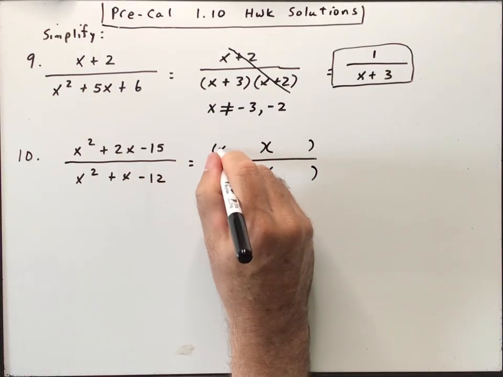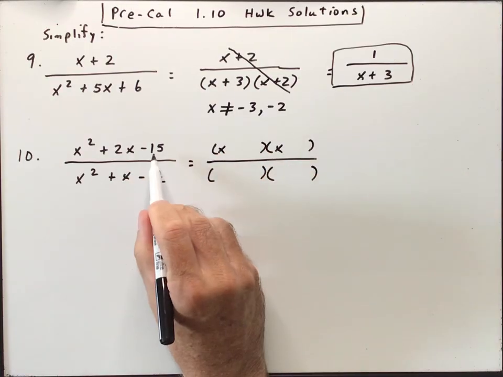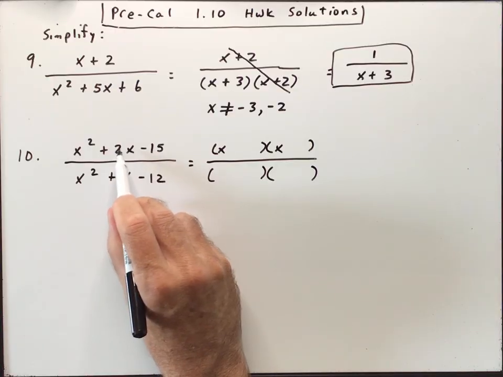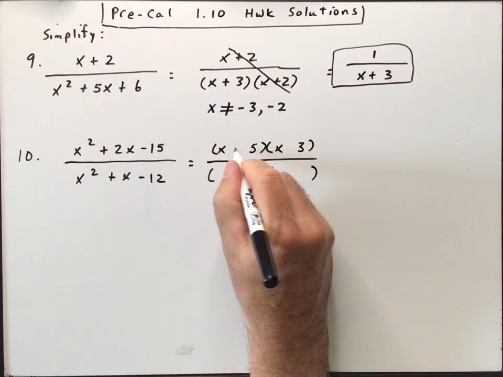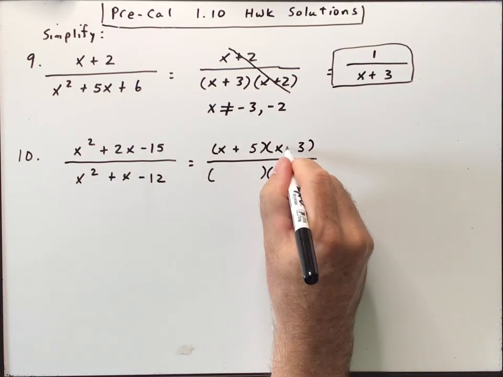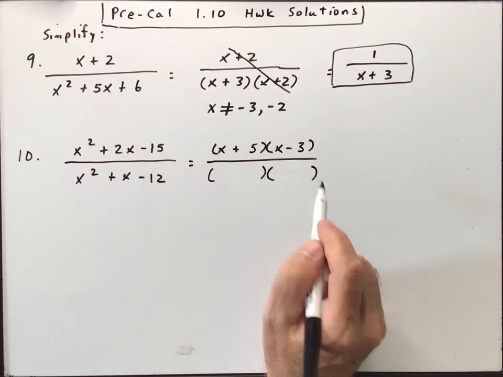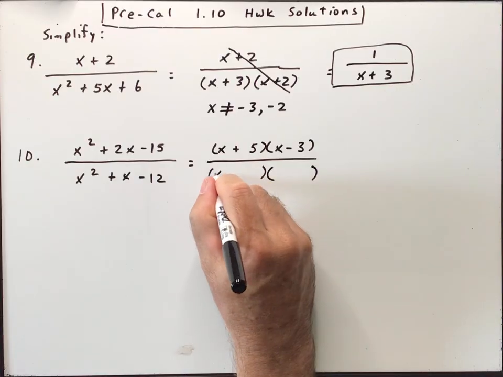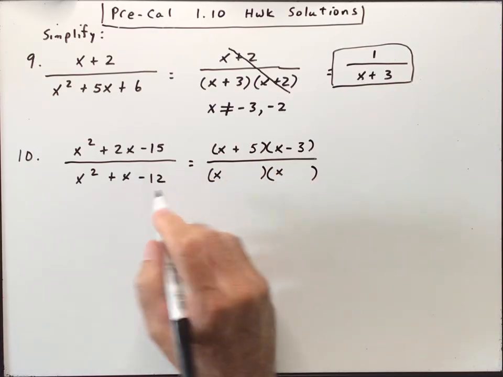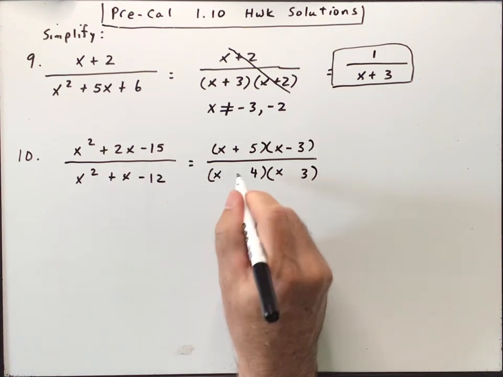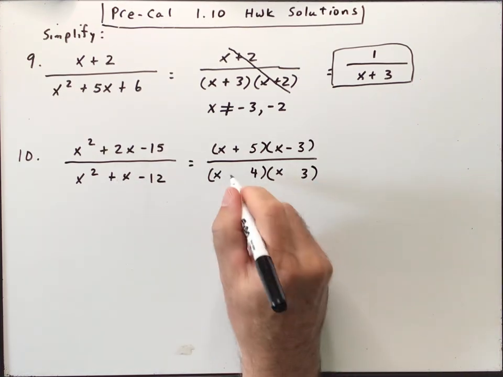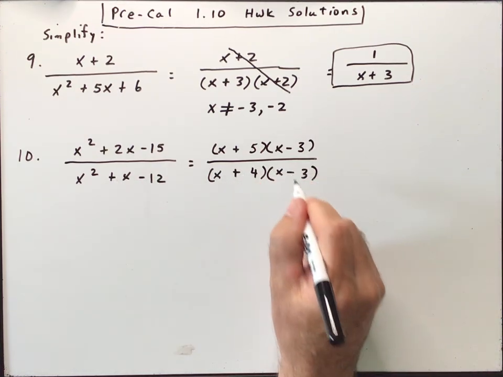The top, we would have an x and an x, and 5 times 3 is 15, and there's a difference of 2 between 5 and 3, so I'm going to put a 5 and 3 there, and the bigger number needs to be positive. That'll give me a positive 2 when I FOIL that back out. And the bottom, we have x, x, and 4 times 3 is 12. We need a positive 1 in the center, so that'd be a plus 4 minus 3.